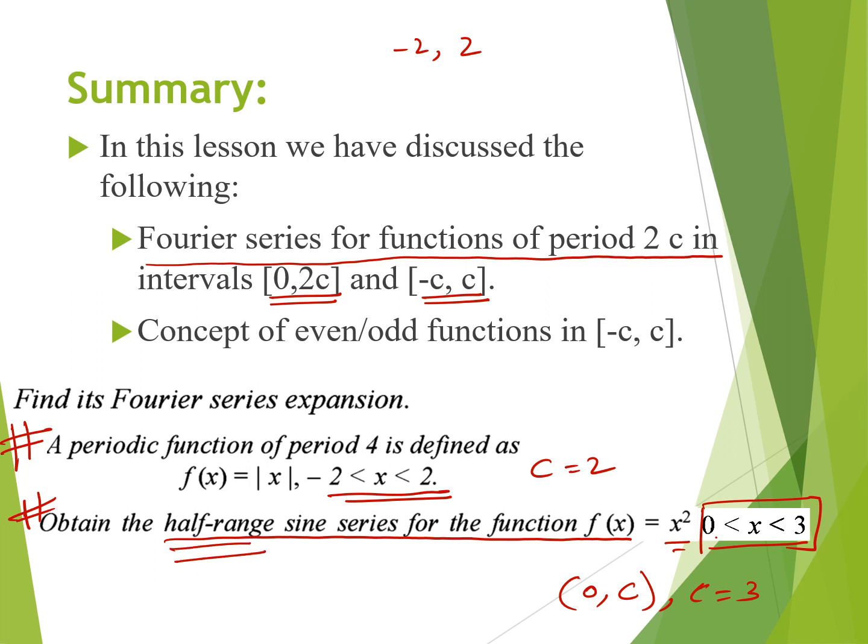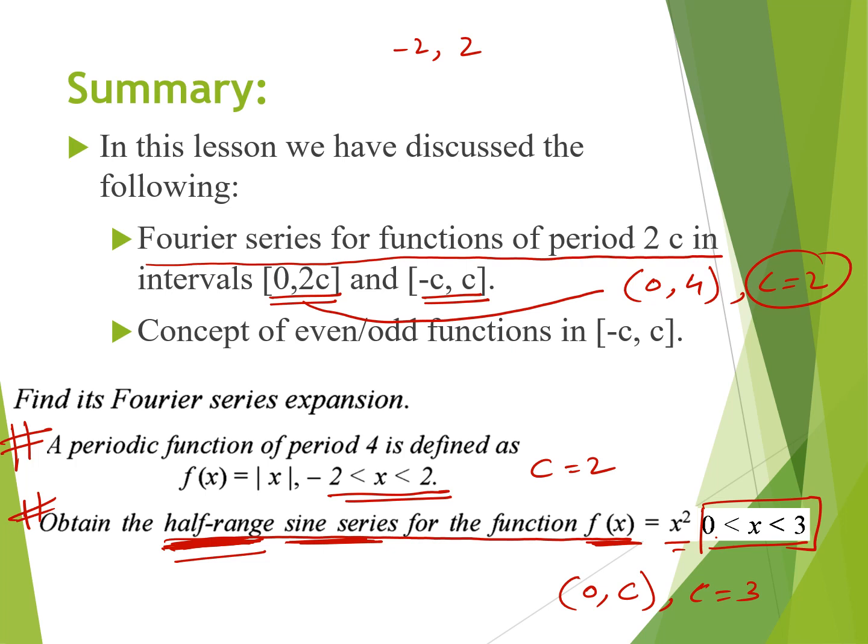If in a question the value is given from 0 to 4, then the value is c in a full range. But for this question it is mentioned that we obtain the half range sine series for the function f(x). Sine series means you have to only calculate the bn.